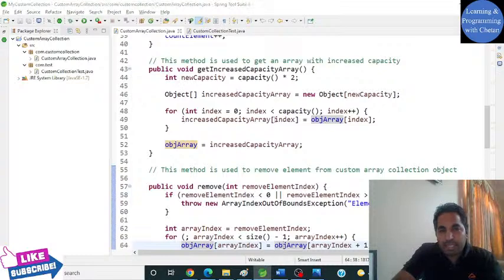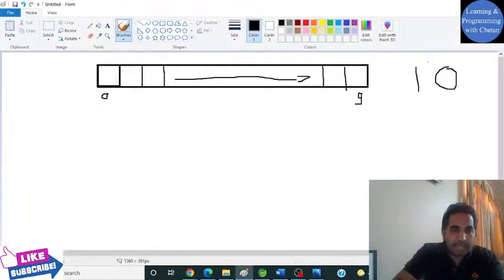I have explained to you yesterday, take an example, I'm inserting objects inside my collection, like 0 or maybe a, b, then 1. Then we have inserted around 10 elements inside our object array, and now it is completely occupied. So I have inserted till this point. Now my dear friends, can you tell me what will happen if I try to insert one more object inside my collection?